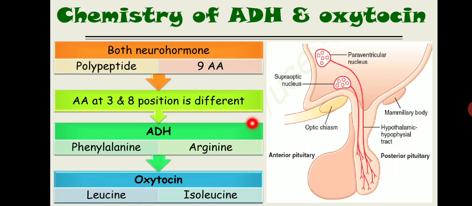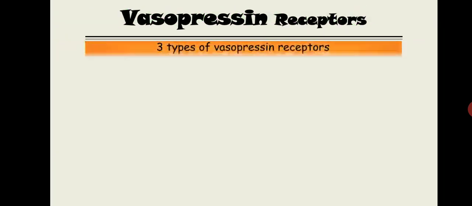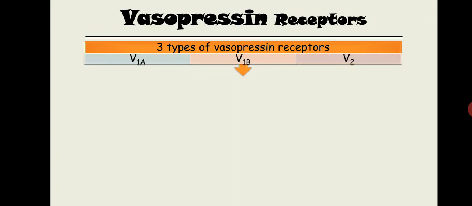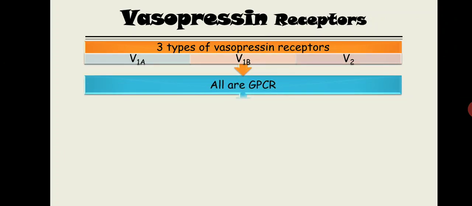Now let's talk about ADH, arginine vasopressin, first. The receptors used by vasopressin are basically of 3 types, right? V1, V2, V3. In some books it is written as V1 and V2, and V1 is subdivided into V1A and V1B. If we stick to the standard book, there are 2 receptors: V1 and V2, and V1 is subdivided into V1A and V1B, and the last one is V2.